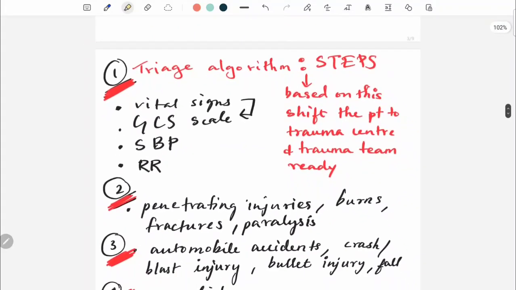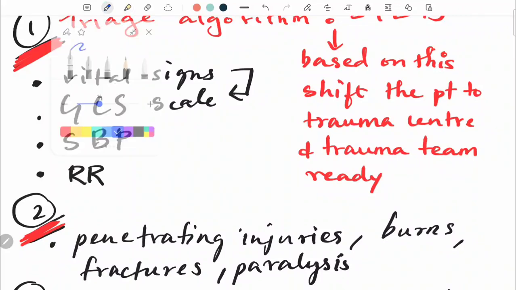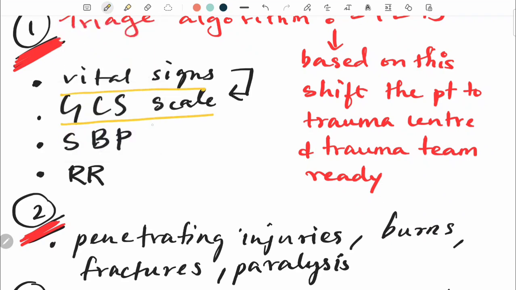What will you assess in the physiological response? The vital signs, the GCS scale, the systolic blood pressure, and the respiratory rate. All of this you will be assessing for the physiological response.